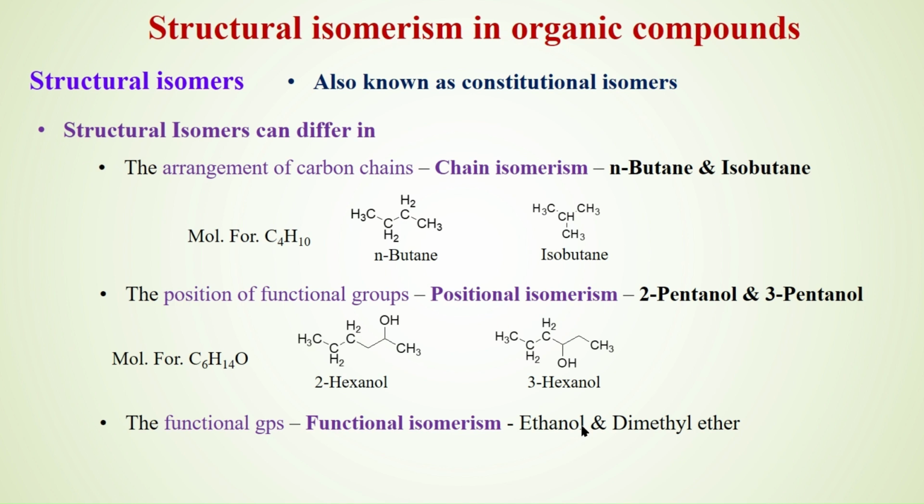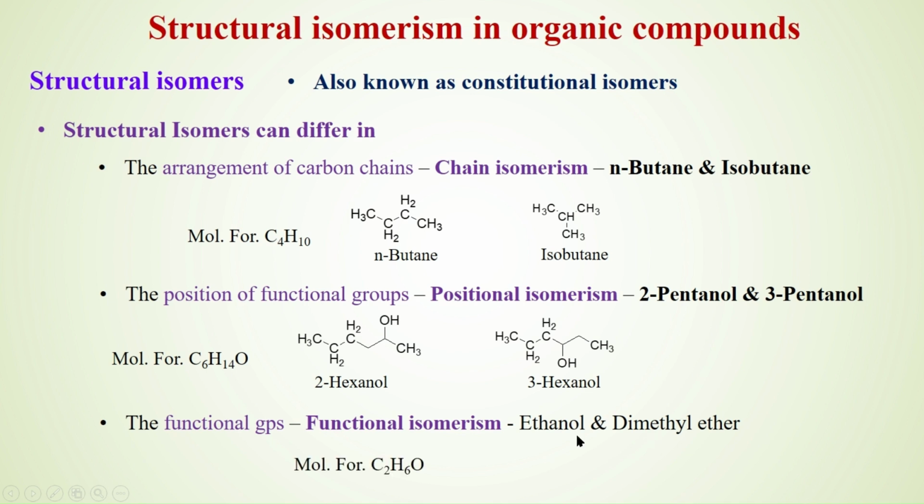There is another set of isomers which have a different functional group. In positional isomerism, they have the same functional group, but the position of that functional group differs. Whereas in functional group isomerism, or functional isomerism, the functional group itself differs, but it still maintains the same molecular formula. A very fine example for this is ethanol and dimethyl ether.